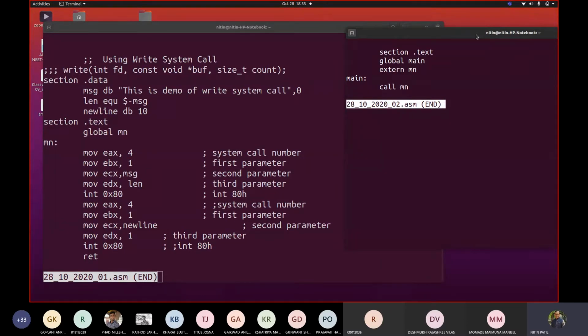Those who used Turbo C, maybe they can recall there is something called fflush. Have you heard about fflush? Anybody please? Yes, sir. What is flush?